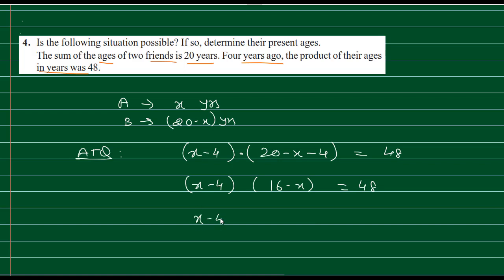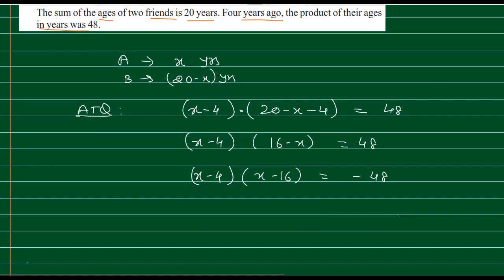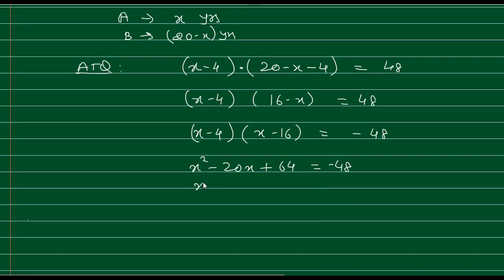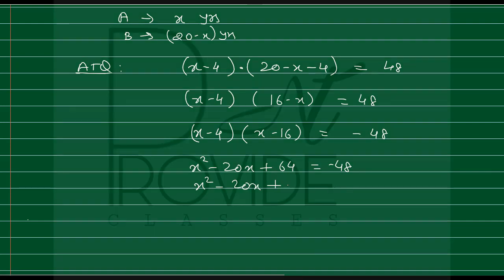So we can write this as x minus 4. We can take the minus sign common so that we can use the identity, and I'm taking that minus sign to the RHS, that is minus 48. Now I can use the identity. So x square minus 20x plus 64 is equal to minus 48. So this becomes x square minus 20x plus 112 is equal to 0.